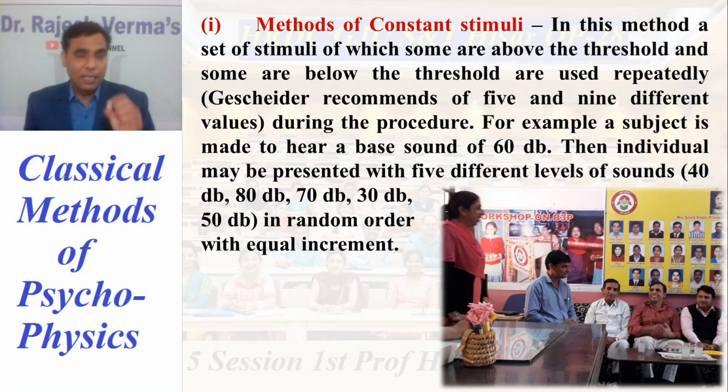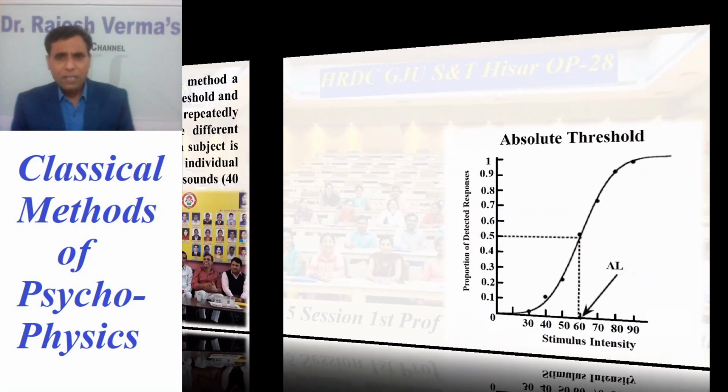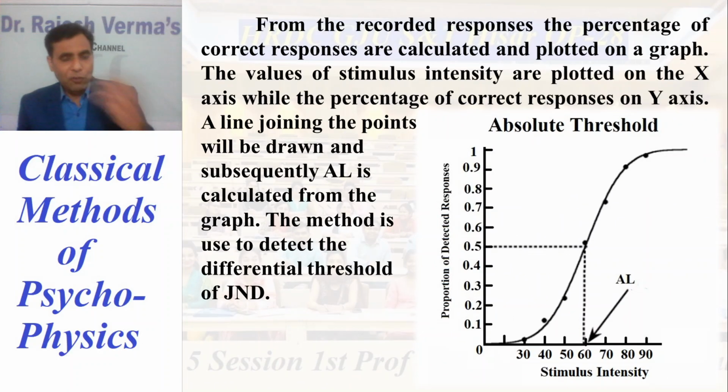I think it is a bit clear to you. Now, from the recorded responses, suppose we have completed the experiment. First, we have presented the 60 decibel sound. After that, we have presented the individual with a set of stimuli with different decibel sounds in random order, and we have recorded the response.